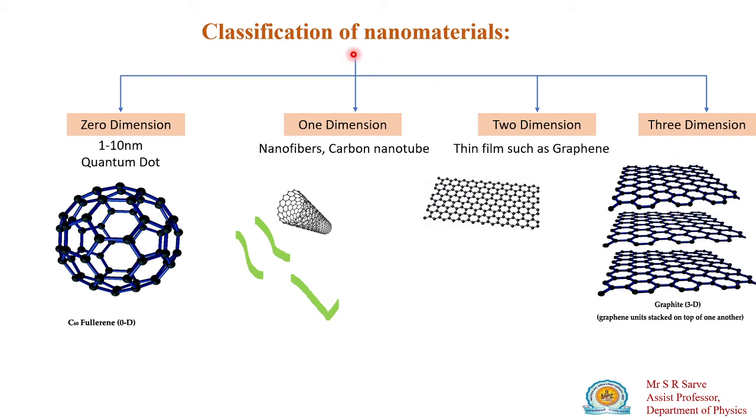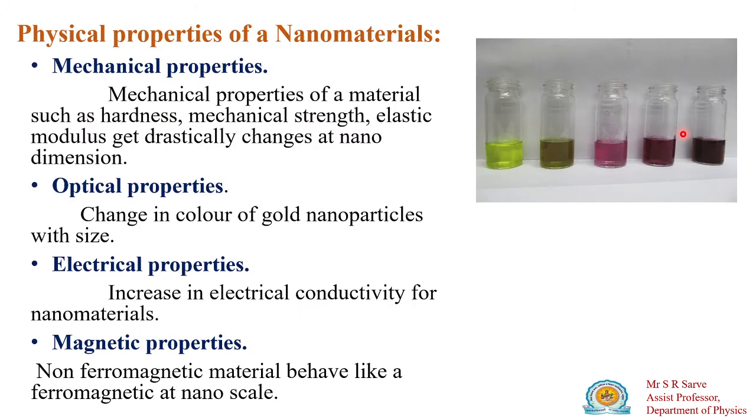So nanomaterials are classified into four types: zero dimension, one dimension, two dimension, and three dimension. Quantum dots and C60 fullerene are zero dimension. Carbon nanotubes are one dimension. Thin films such as graphene are two dimensions. And graphite, which has thin films of graphene one after another, comes into the category of three dimension.